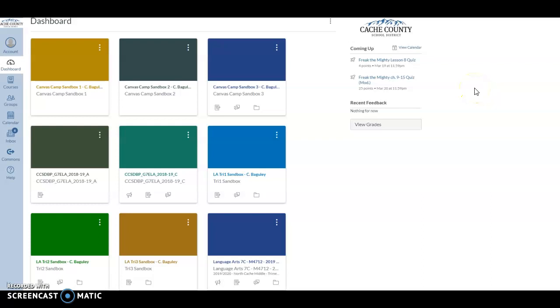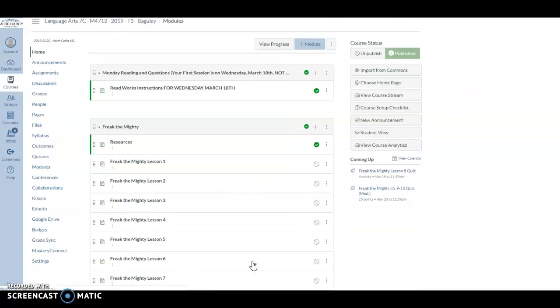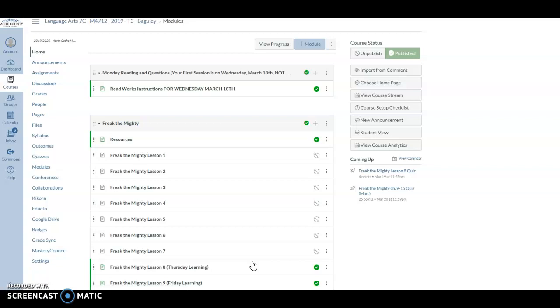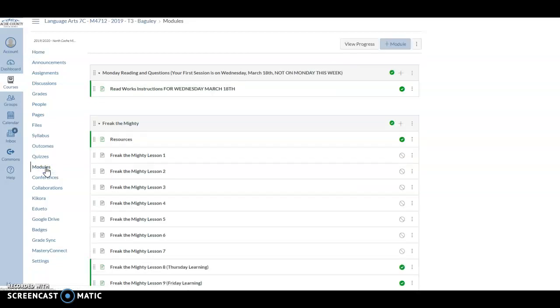I'm going to go ahead and give you some directions for March 19th and March 20th so that you know where you're supposed to be going. Now, notice I'm in Canvas and I'm looking at my course cards. I'm going to pick Language Arts 7C, so that's your first step. Once you click on that, you're going to see your home page, and it may look like this, it may not. What I'd like you to do is go into modules. If your page does not look like this, then you need to click on modules, go in there, and the first thing that I want you to take notice of is your resources page.